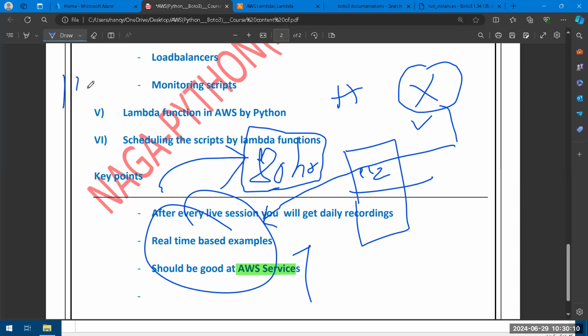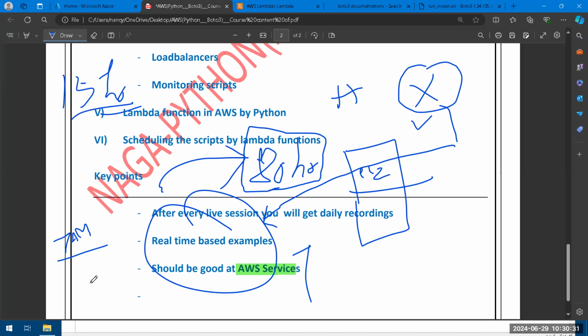Why? Because 15 hours we never allocate for one module in the general Python training. That's why I added it individually. Only this time, the 7 a.m. people are going to get it, but this is not going to repeat again and again. This is completely an individual part. It is not part of your general Python training.